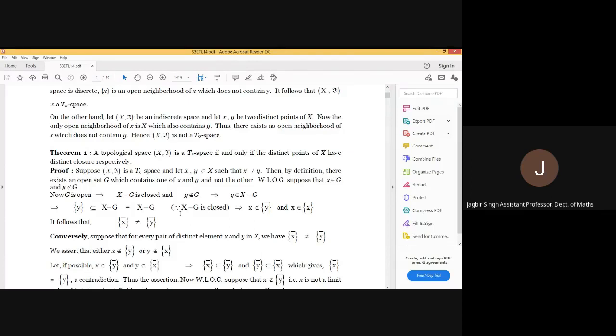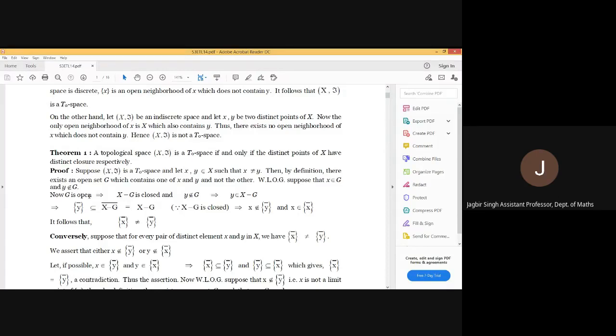Okay. So first let (X, τ) be a T0 space and x, y are members of X such that x is not equal to y. According to the definition, there will exist an open set which contains one of x or y, but not the other. We are just assuming that x belongs to G and y does not belong to G. Now G is open, so X minus G is closed.